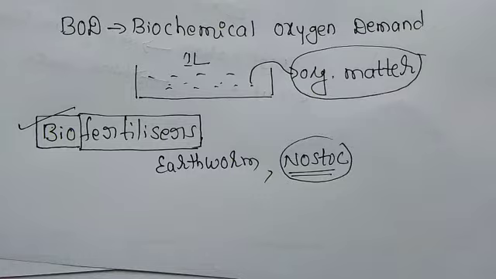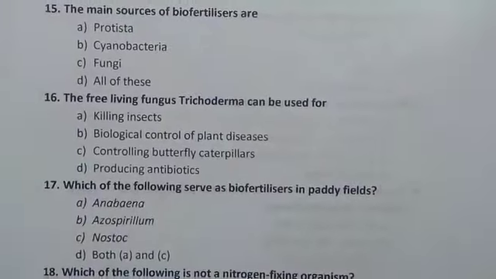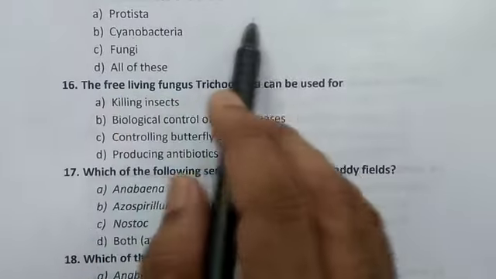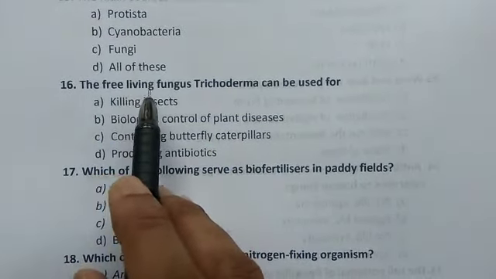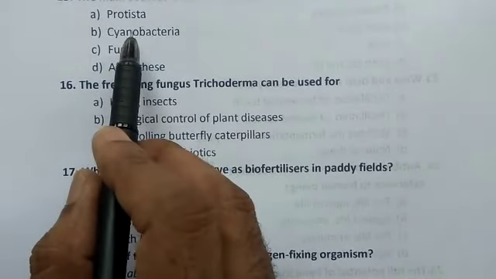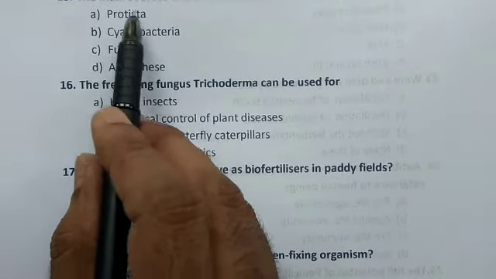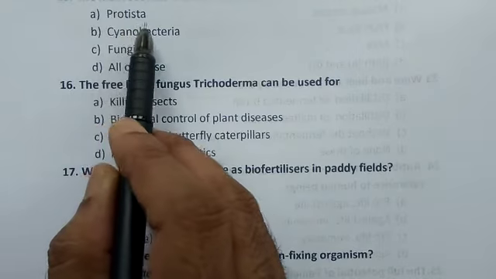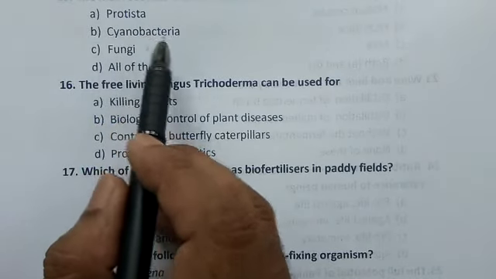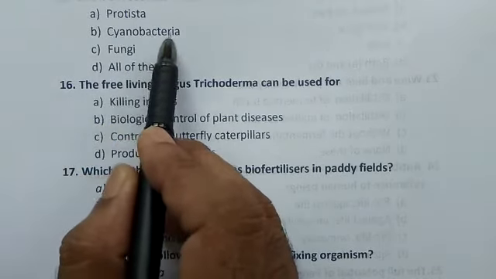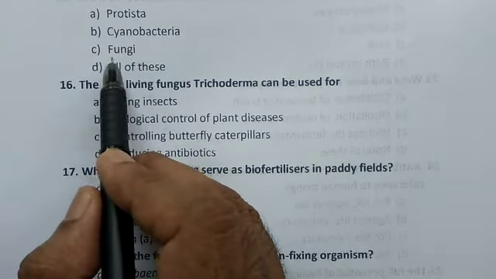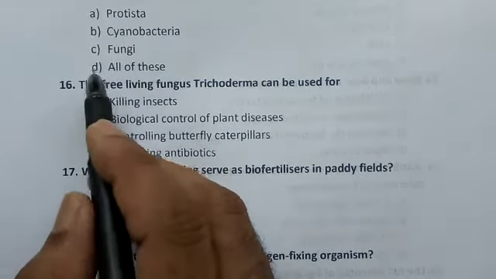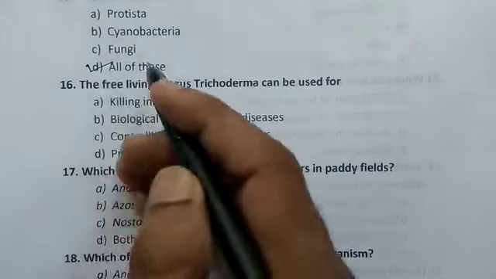So the answer for this is: the main sources of biofertilizer are Protista, cyanobacteria, fungi, all of these. Protista, you can take some microbes as an example, cyanobacteria especially nostoc, and fungi, even mycorrhiza is present. So all of them can be considered.